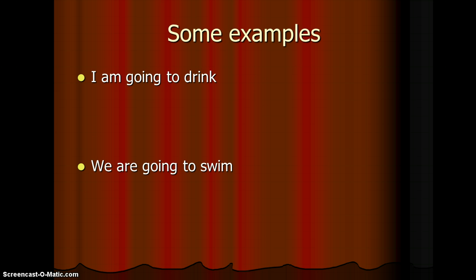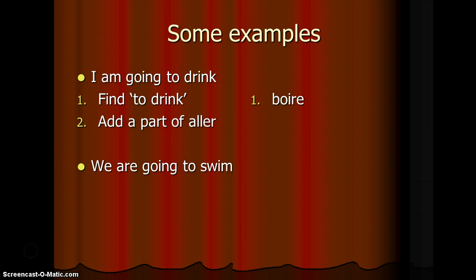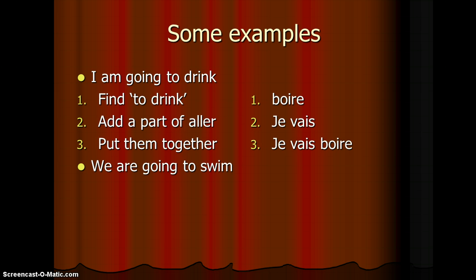Now let's look at some examples of these and how we fit them together. So for example, if you were trying to say, I am going to drink, you're going to follow this in a few easy steps. Firstly, we're going to look at the verb to drink in our dictionary to find our infinitive form. And in this case, the verb is boire. Secondly, we're going to add a part of aller. Now we're looking for the I part of the verb, and we learnt from our previous table that I am going is je vais. And the simple thing we do now is we put the two together. So I am going to drink, je vais boire.